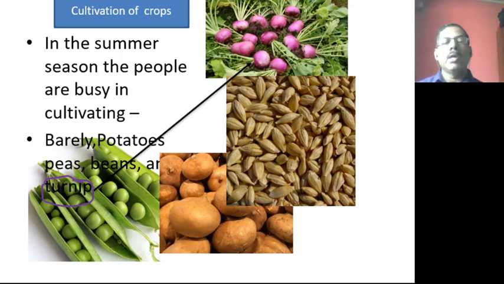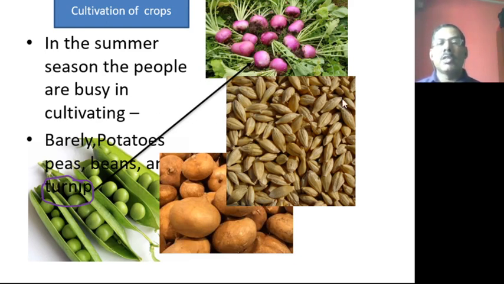Now coming to the different types of crops. So different types of crops are grown in the Ladakh region. In the summer season, the people are busy in cultivating. In the winter season they cannot. In summer season they will be cultivating and growing different types of crops.